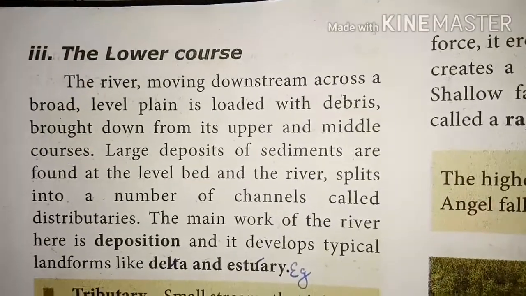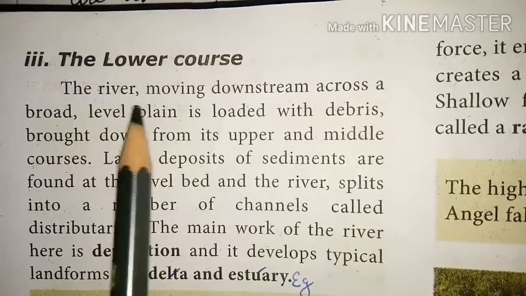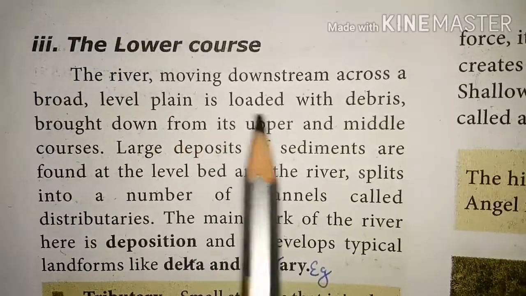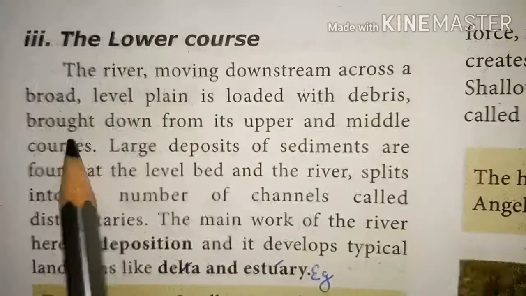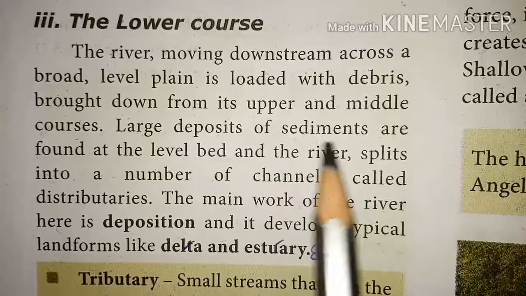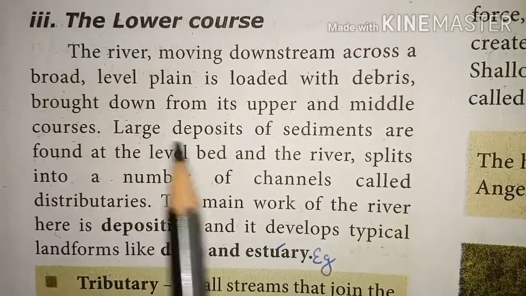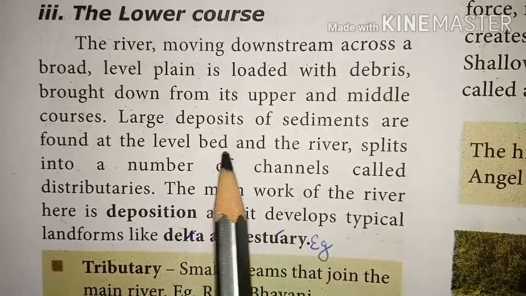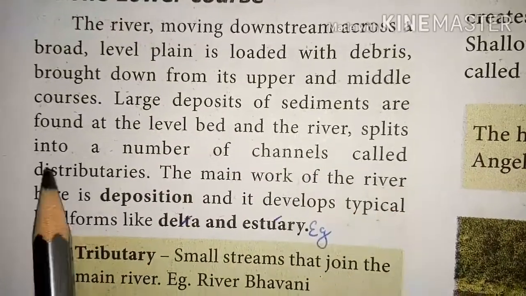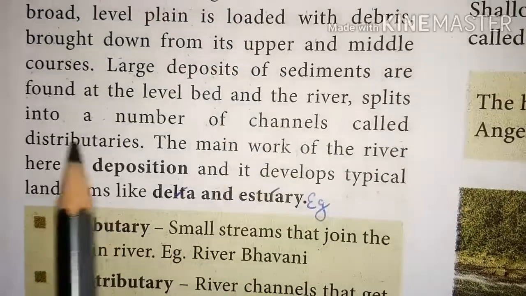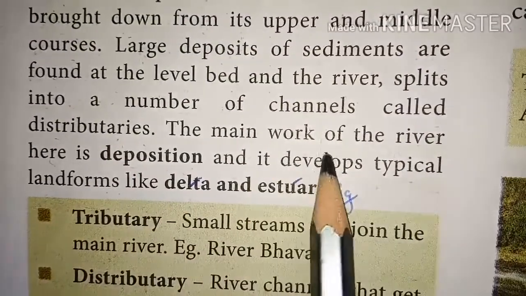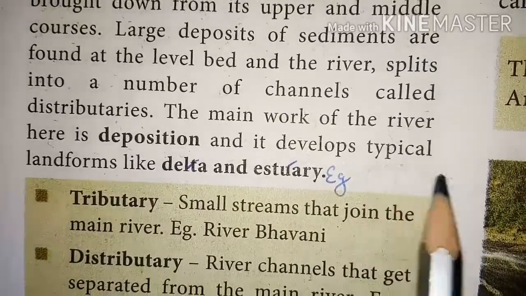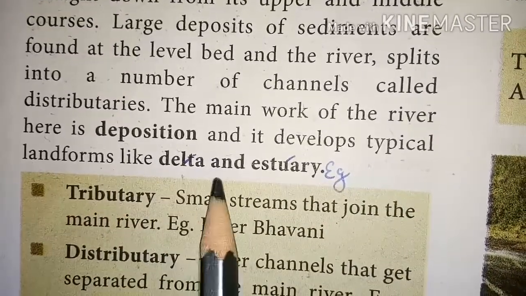Then the third course is the lower course. The river moving downstream across a broad level plain is loaded with debris brought down from its upper and middle courses. So large deposits of sediments are found at the level bed, and the river splits into a number of channels called distributaries. The main work of a river here is deposition, and it develops typical landforms like delta and estuary.